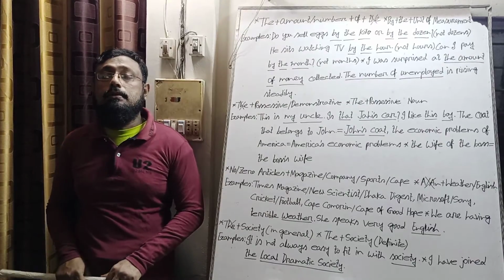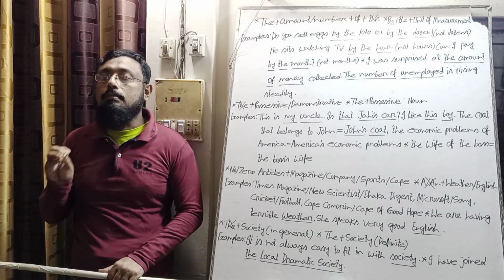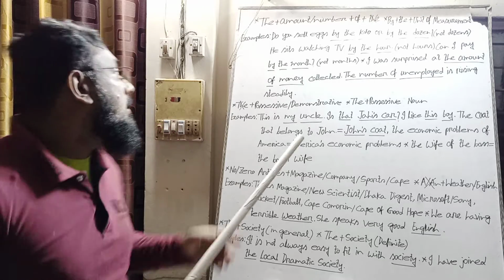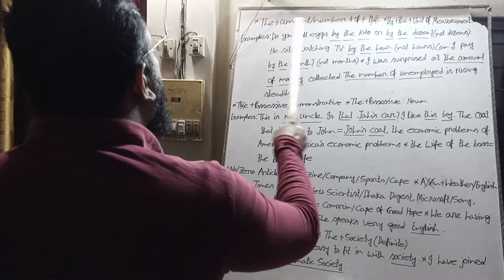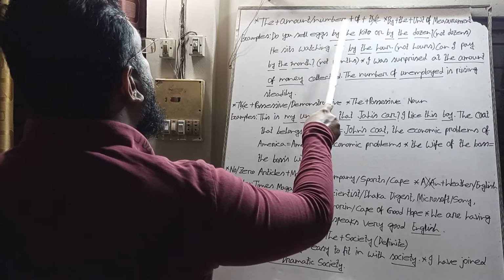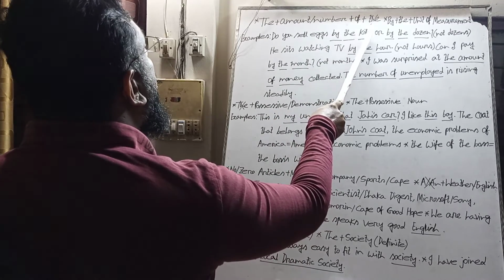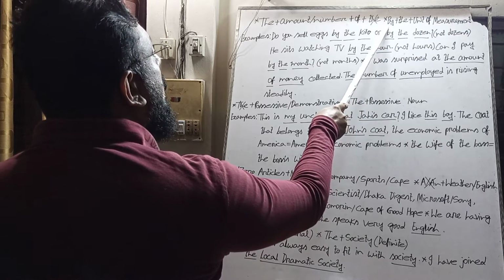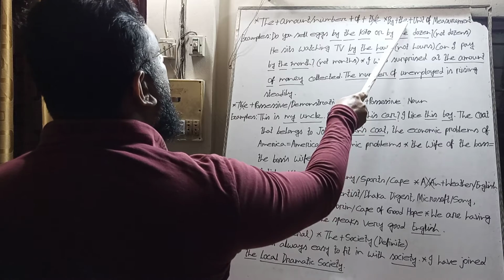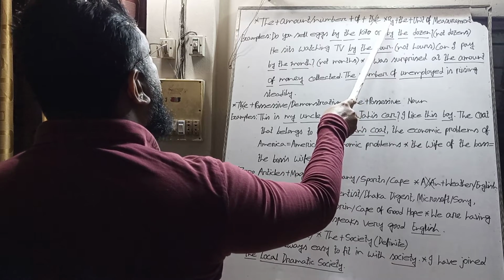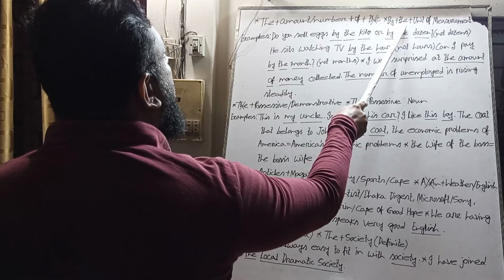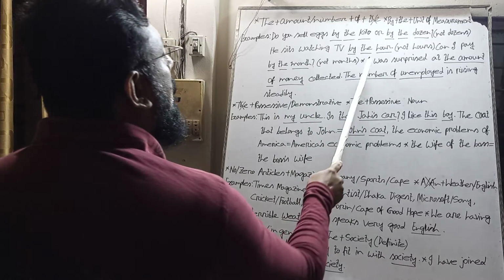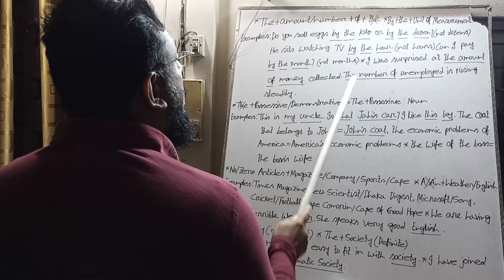My dear friends, today I will discuss some rules of articles. Please look at the board. When we use the amount of or the number of, we don't use the article after these phrases. But when we make a unit by using the preposition by, we use the article after the preposition by plus the unit of measurement. For example, I was surprised at the amount of money collected.